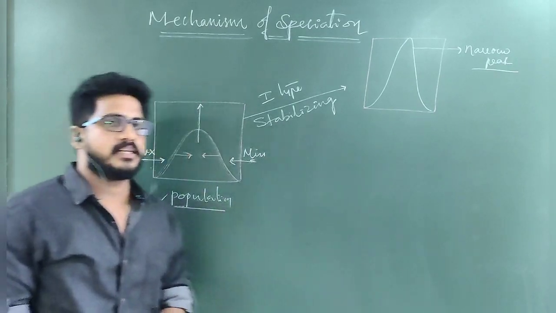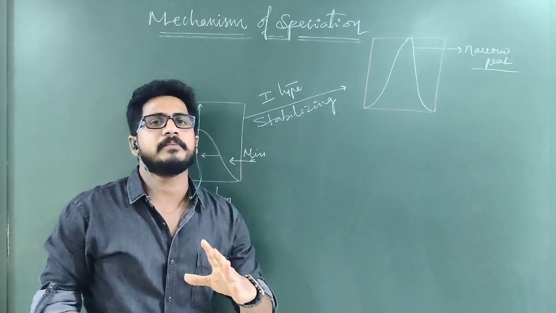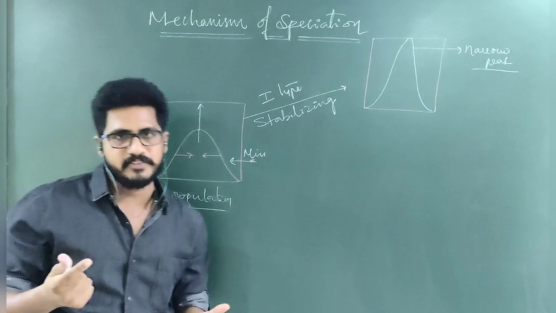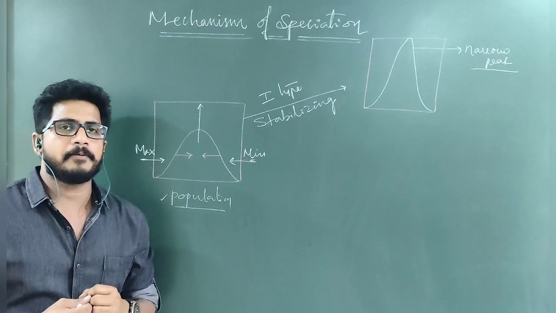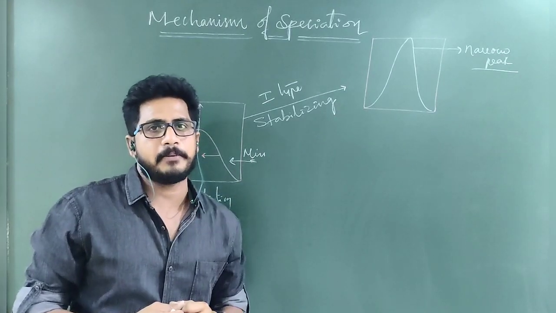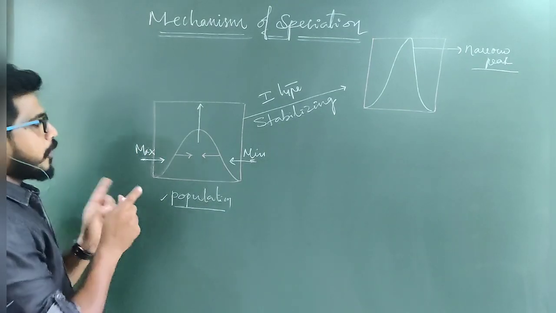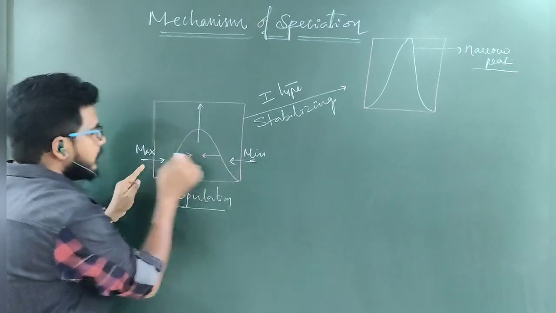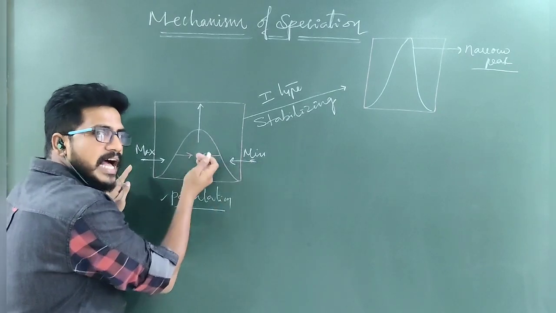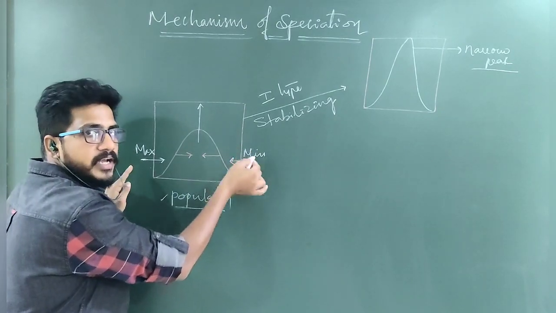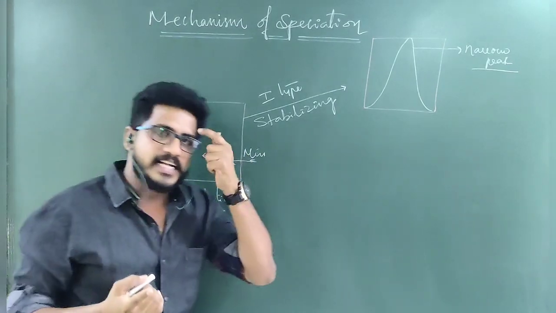I repeat about stabilizing selection. In a population, three categories of people will be there. Average will be there, best will be there, and least will be there. Means people having the highest characters will be there, people having average characters will be there, and people having the least characters will be there in all the dimensions. That may be of any property. Clear? When a problem comes for maximum and minimum, maximum population turns into average to survive. Minimum population also turns into average to survive. If they are not turning into the average, minimum as well as maximum will be eliminated. That is not natural selection.